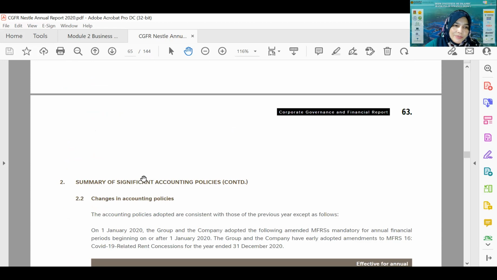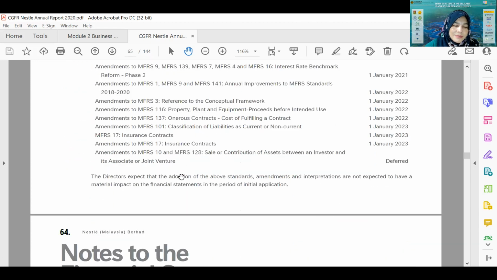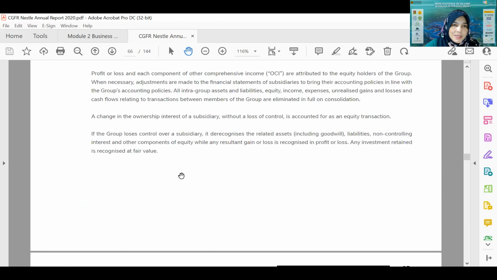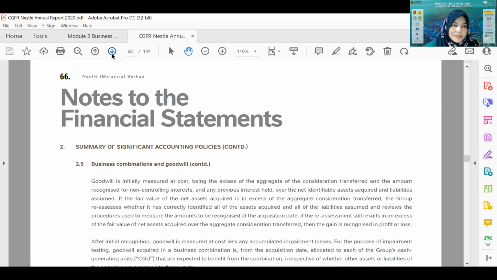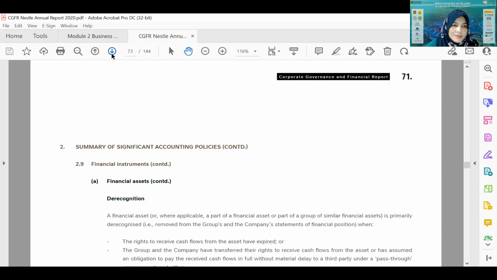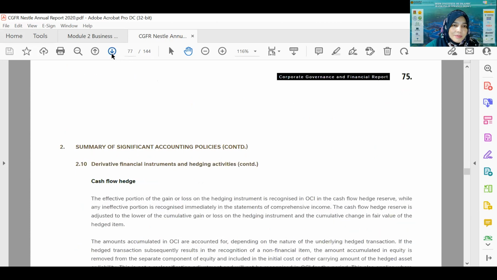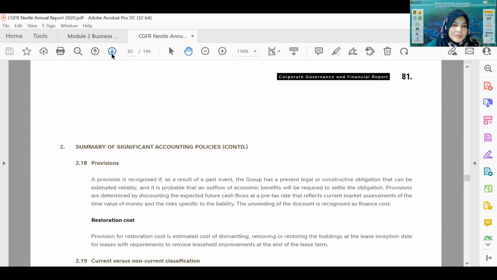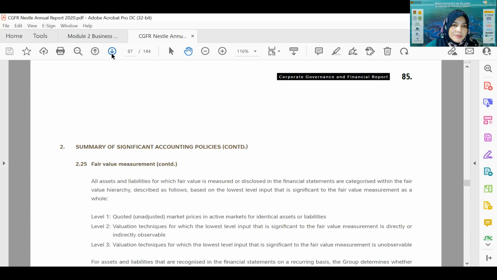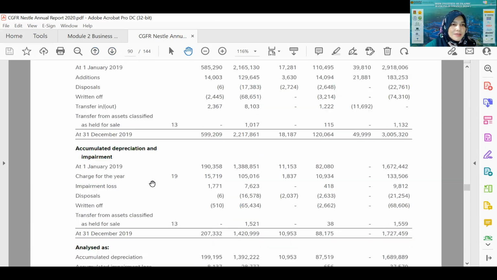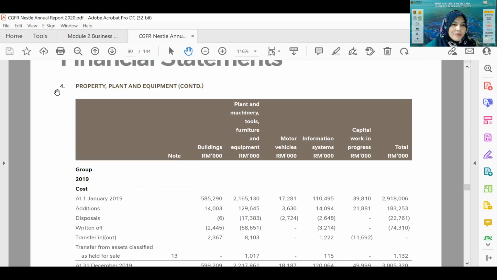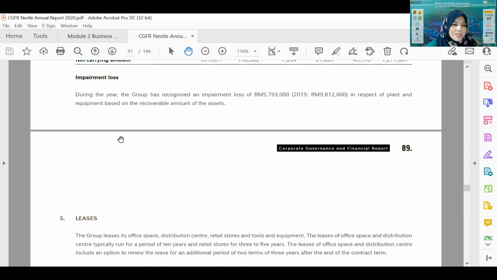So this is number 2. And then, okay, number 2 is about significant accounting policy. So that's why it's very long. All right, so let us, okay, this is number 5, yeah? Notes number 5. This is number 4. Notes number 5 starts from here, lease.